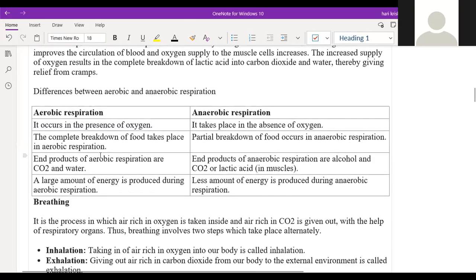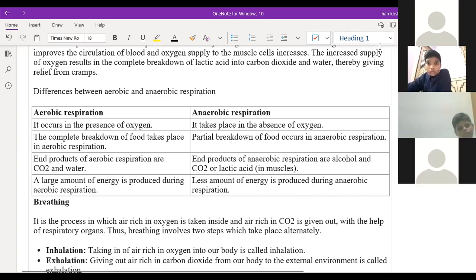So next one, these are the differences. Just go to the table, everyone. Just read each and every point. Whatever paragraph you have studied before is given point to point in this tabular column. Just go through it. Can I read aerobic respiration? No need, just go through it. Okay, sir. Just read by yourself. If you have any doubts, you can ask me in the tabular column.